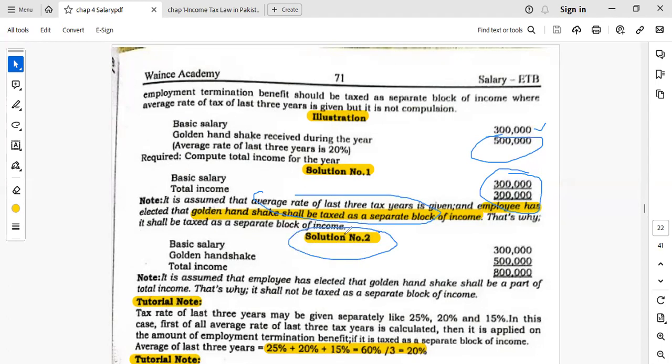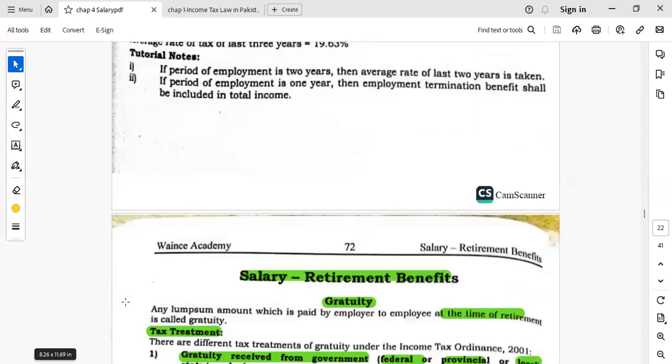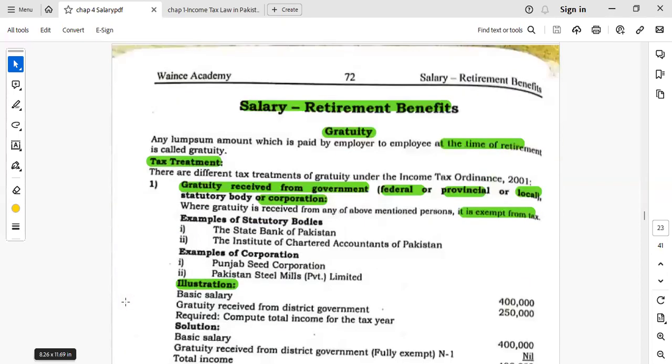In the second solution, that can be added in the salary under the head of salary, basically. So golden handshake. So the next section basically talks about the retirement benefits.